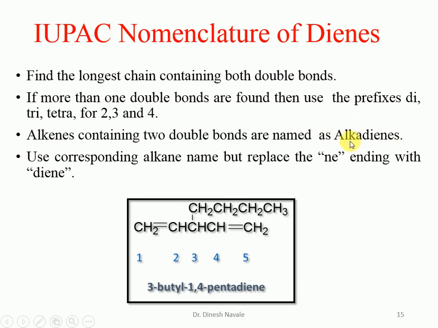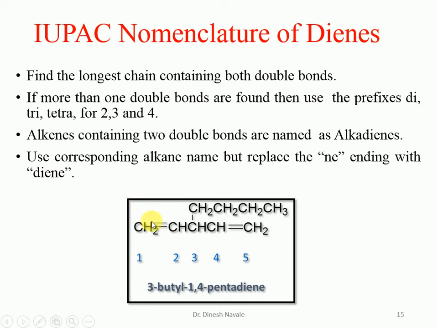So this is the first example. We can easily observe there are 2 double bonds, carbon-carbon double bonds. So it is going to become di-ENE. We have to give the longest possible carbon chain. So how many carbon atoms will be considered? 1, 2, 3, 4, 5. You have to consider the carbon-carbon double bonds, 2 double bonds. So only this will be the longest possible chain. So 5 carbon atoms here. So it is a pentane. So if it is a pentane, NE will be replaced by di-ENE.